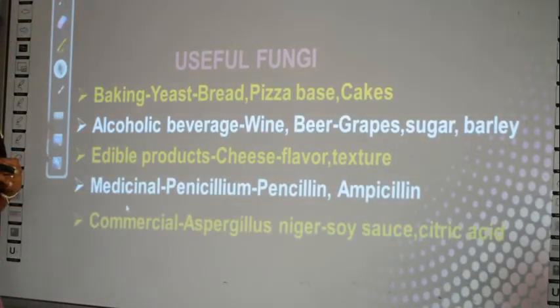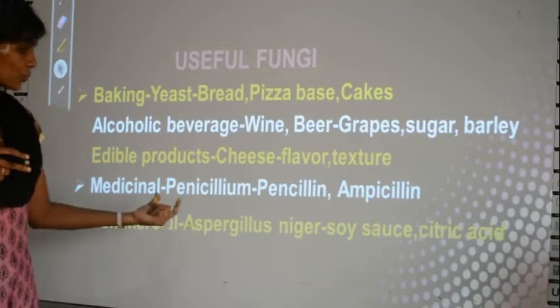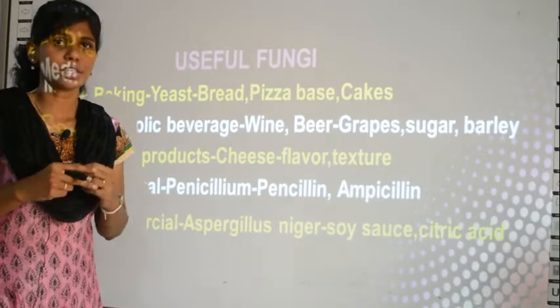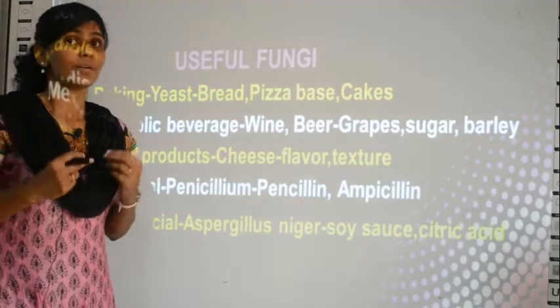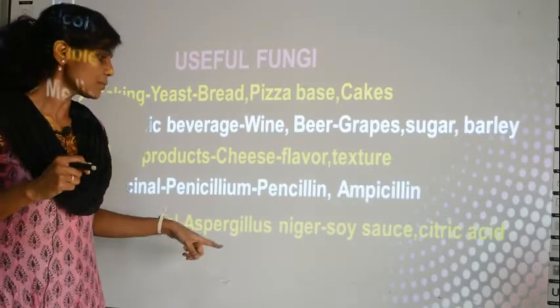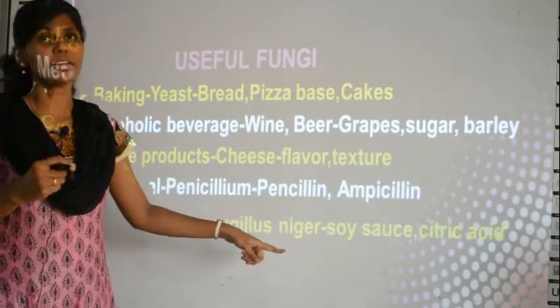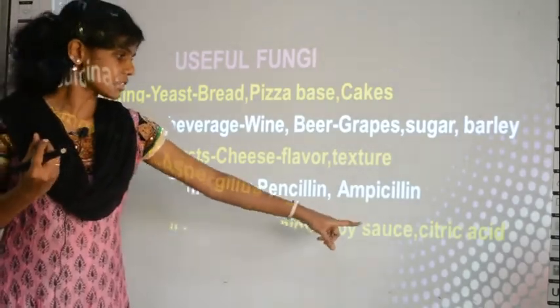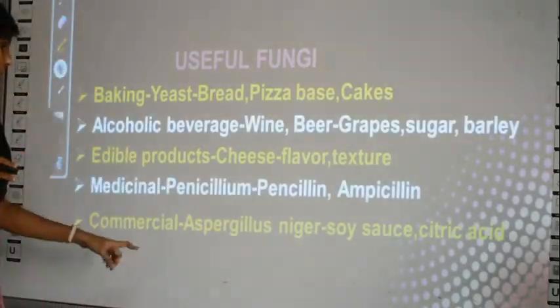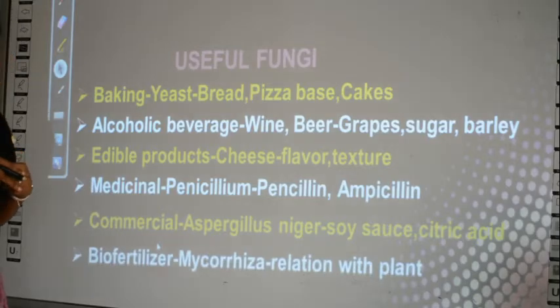And other commercial uses. There is one fungi called Aspergillus niger. All these terms are new to you, so please read them again and again until it registers in your mind. Okay. So Aspergillus niger is a fungi which can produce soy sauce and citric acid. These are all at commercial levels. They are produced at industrial level. We don't make them at home.